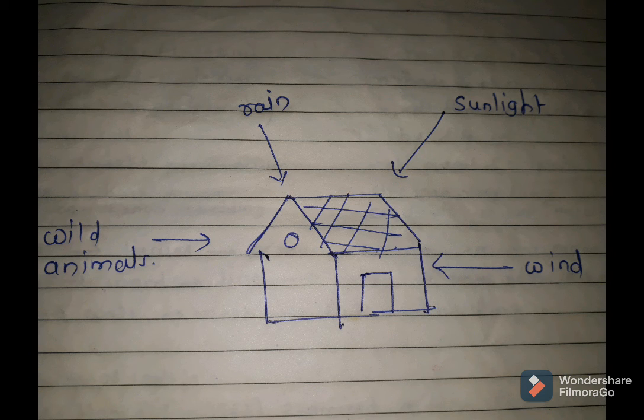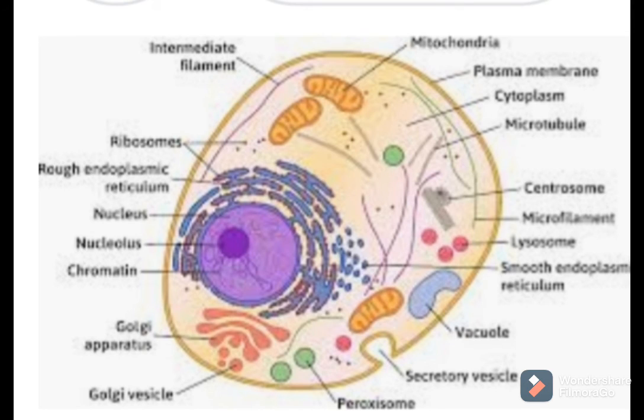A house consists of walls and also a roof. So what is the function of walls? In our house many walls are there, so we can separate different rooms, or we can make different rooms by using those walls. Also, the walls of the house protect us from outer injuries or outer factors like wind, sunlight and storm. So protection is the main function of the walls of a house. Like this, the plasma membrane protects all the organelles present in the cell.